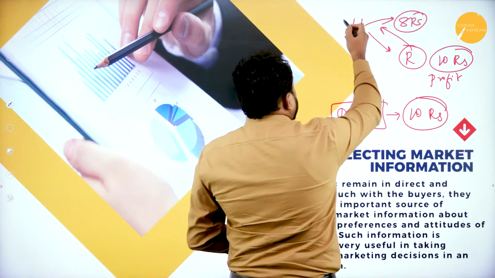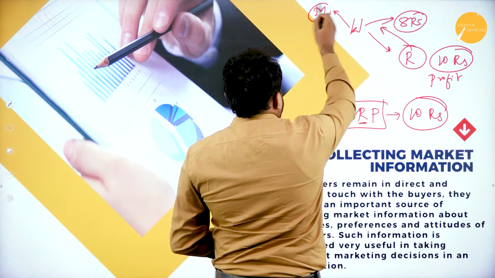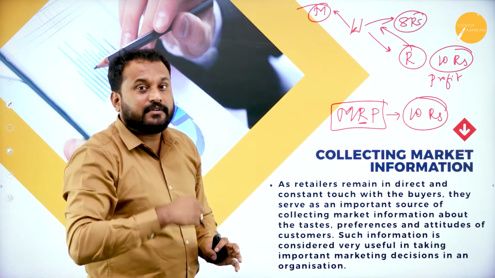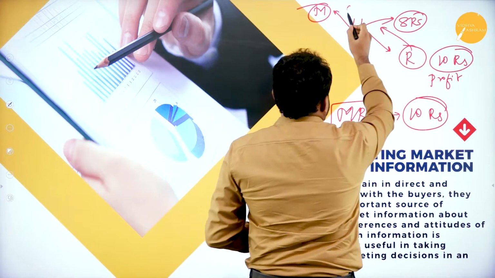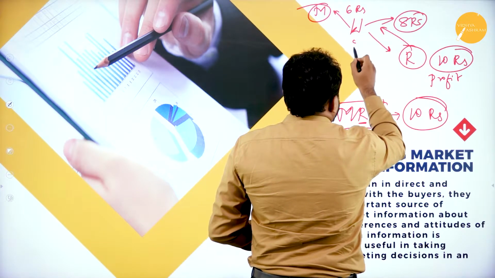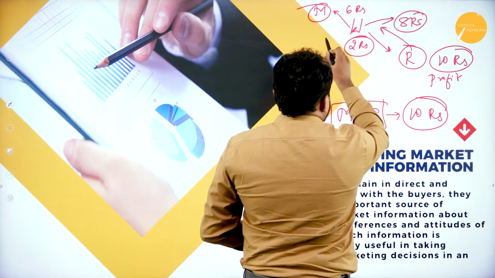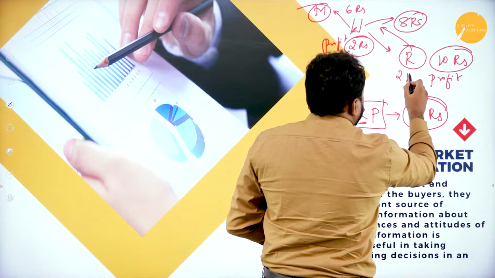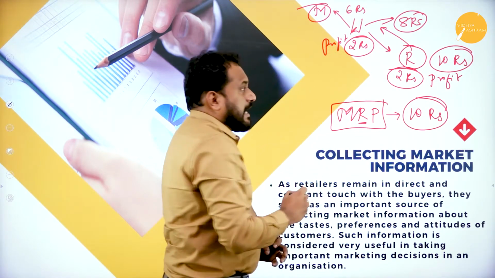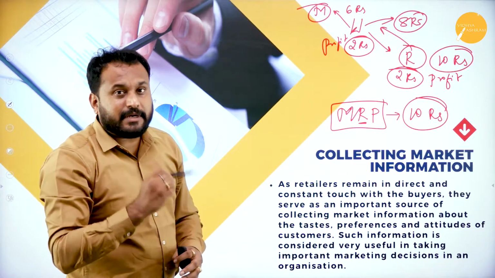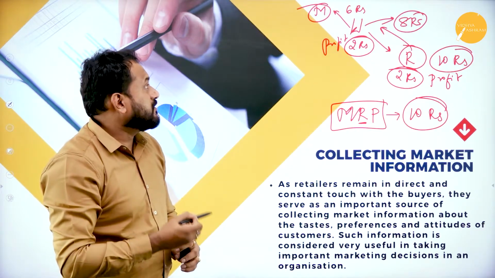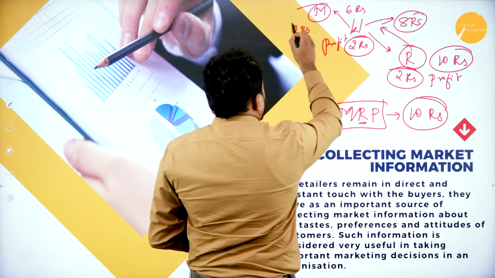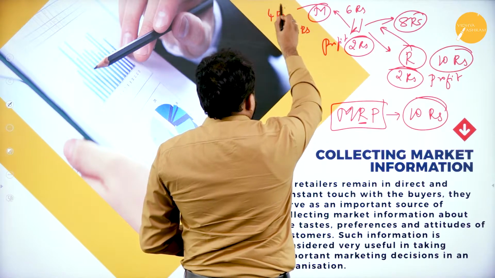Now the wholesaler will ask from the manufacturer, right? Understand this logic here. Now the manufacturer will give the wholesaler for 6 rupees. Now here, the wholesaler made 2 rupees as a profit. Now understand, if the manufacturer is giving the pen for 6 rupees, still the manufacturer is making a profit and then he will give it. So the total cost to manufacture a pen is, say, 4 rupees.